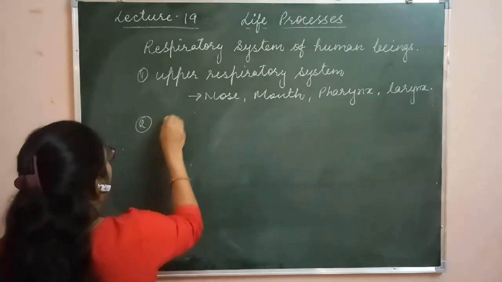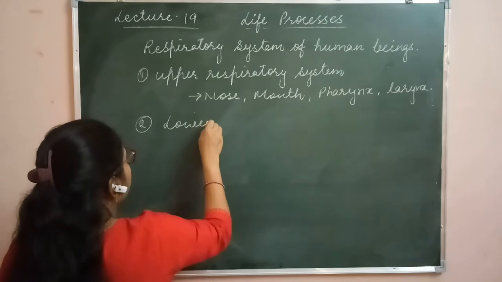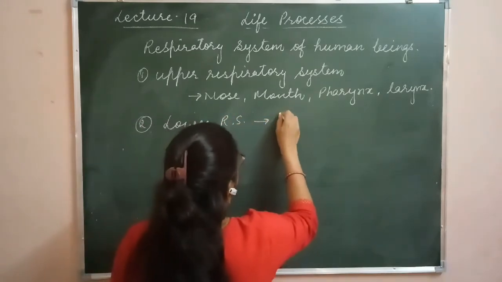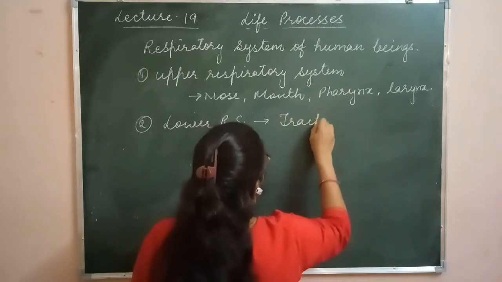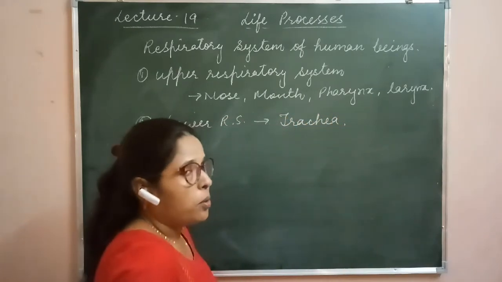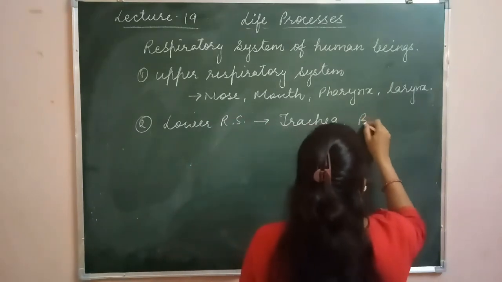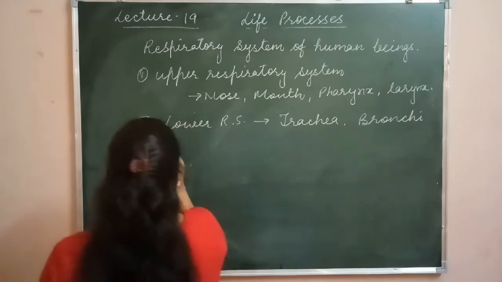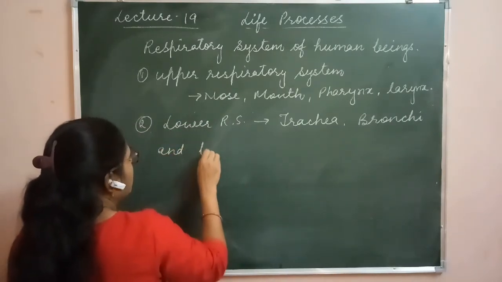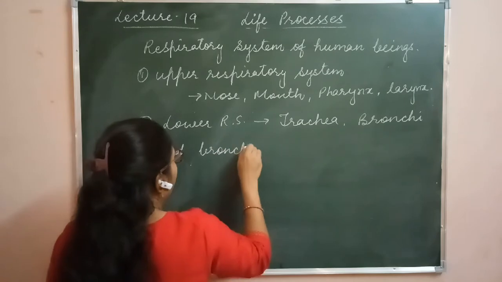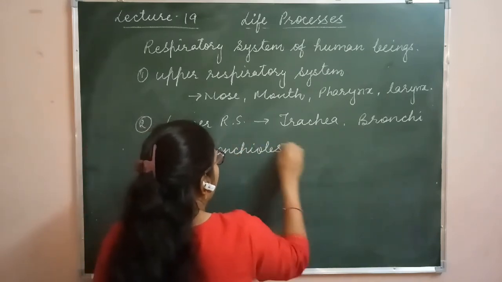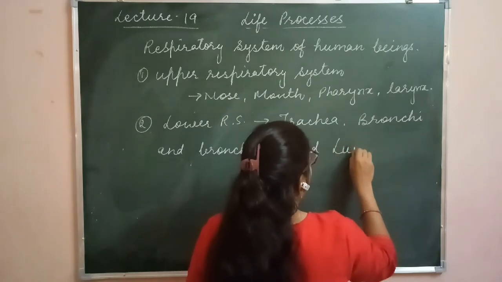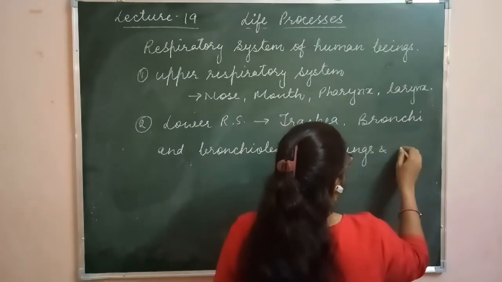Second one is the lower respiratory system, and this includes the trachea, that is also called the windpipe, bronchi and bronchioles, and lungs and alveoli.